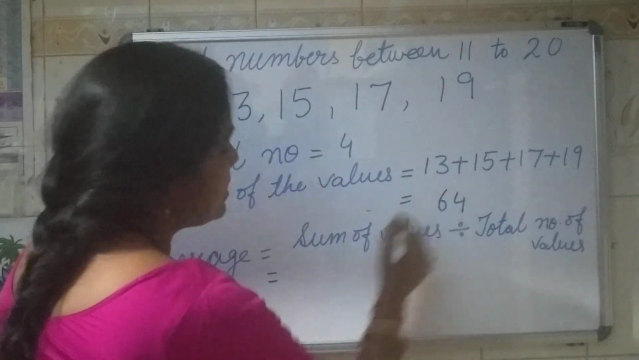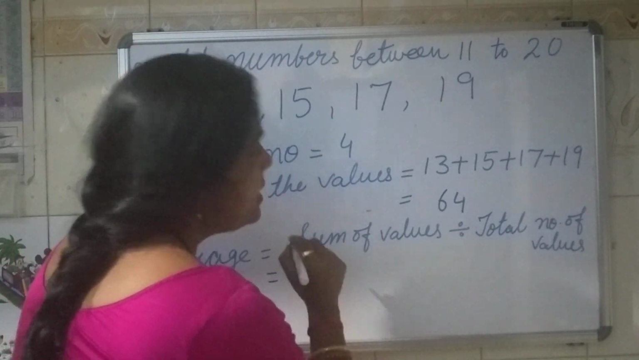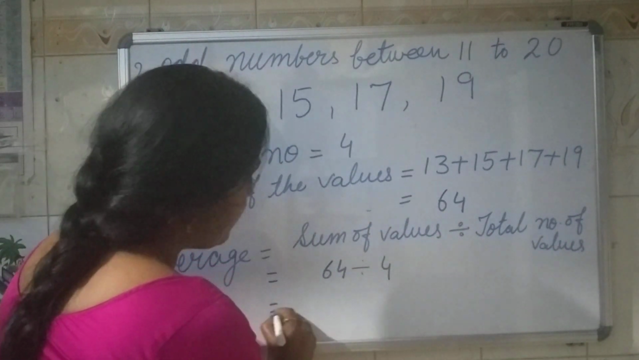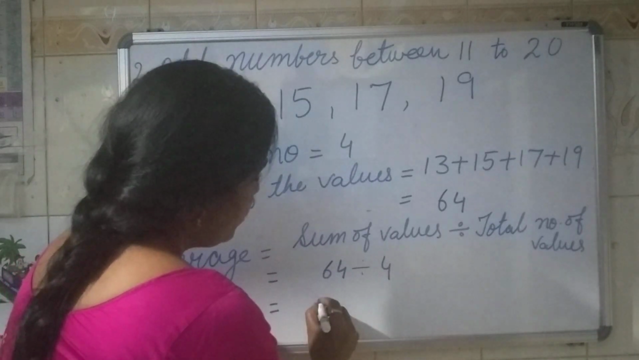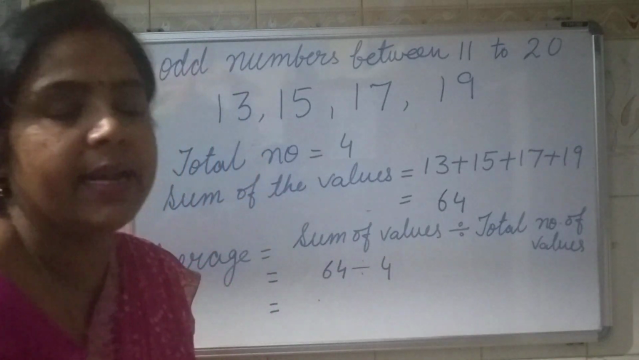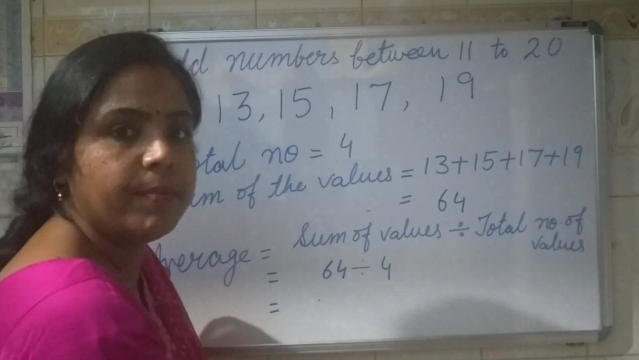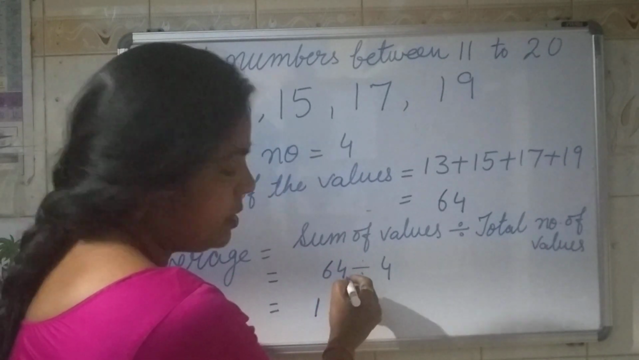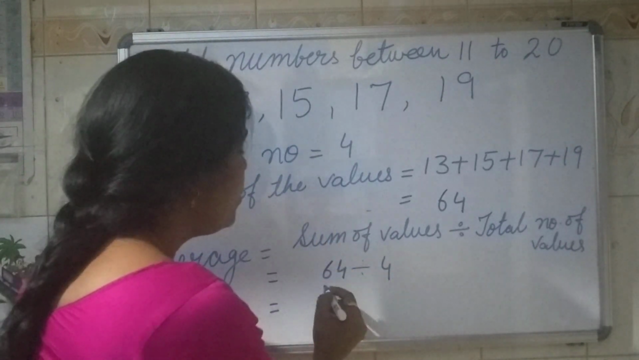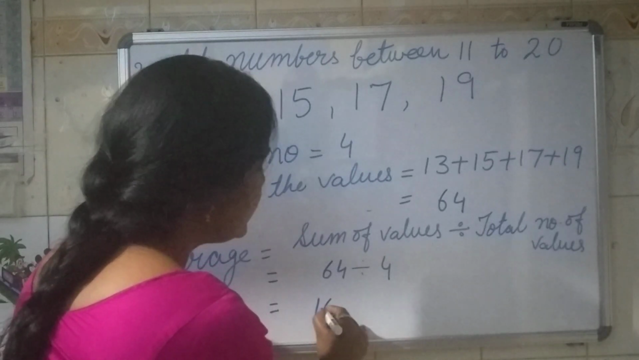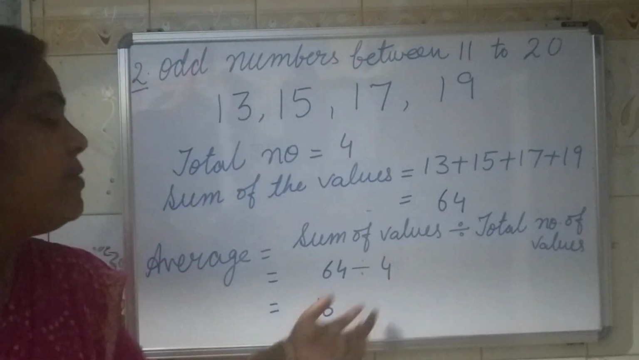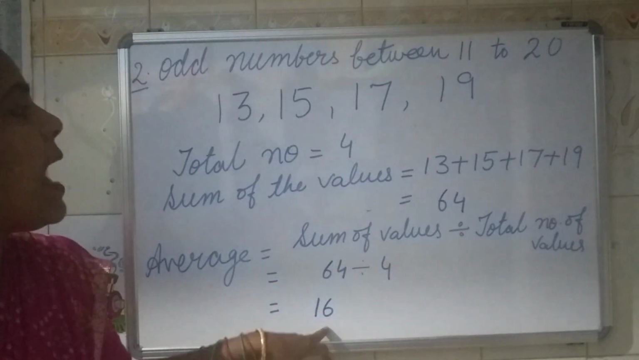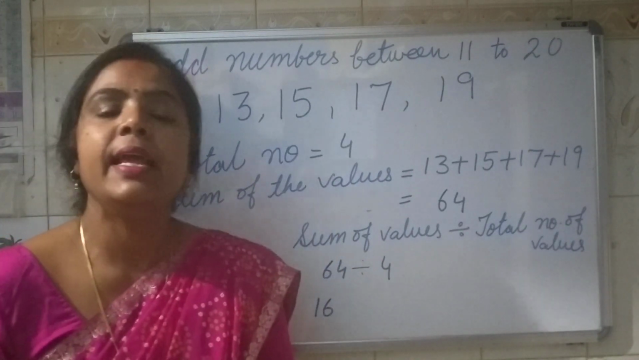So sum of values is given here. We found it to be 64. We have to divide it by 4. 64 divided by 4. I can do it directly, but if you have a problem, you can make a rough column and divide it. So it is 4 1s are 4. Now 2 is left over. Mental division I taught you. And 4 6s are 24. So 16. 4 16s are 64. Clear? We have checked also. So this is the average of all odd numbers between 11 to 20.